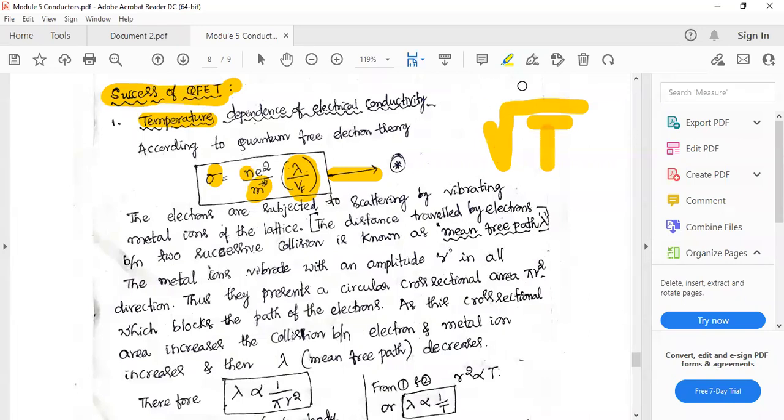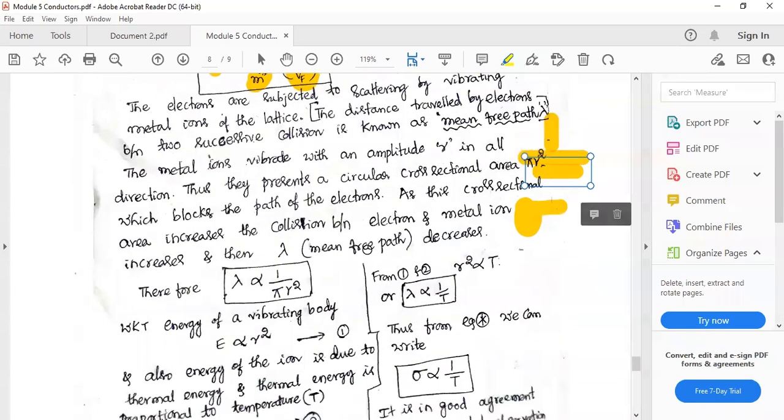Sigma is directly proportional to 1 over root T. If temperature increases, the conductivity decreases according to classical theory. But experimental observation shows that sigma is inversely proportional to T instead of root T. Therefore, this also needs to be explained. That is done in the next segment.